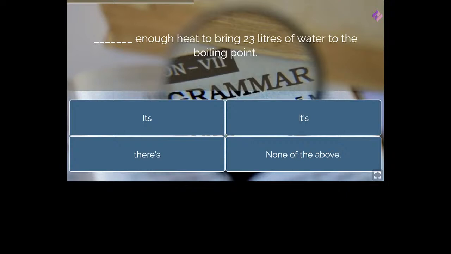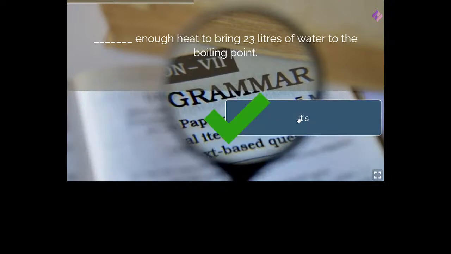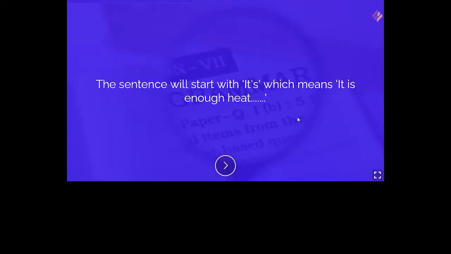So Mrudula and Ria say that it's, I-T apostrophe S. It's enough heat to bring 23 liters of water to the boiling point. Okay, so it is correct. I-T apostrophe S means it's. The sentence will start with it's, which means it is enough heat.